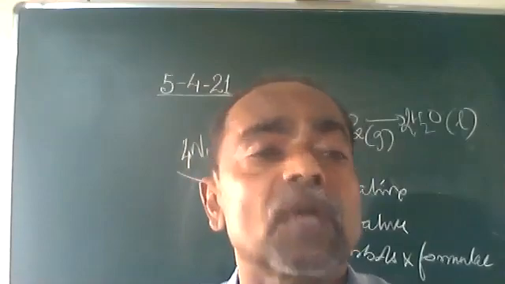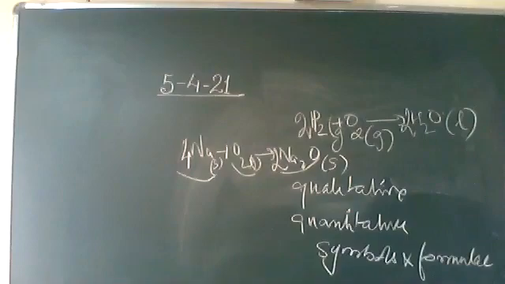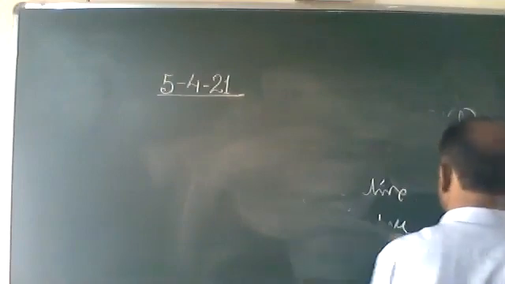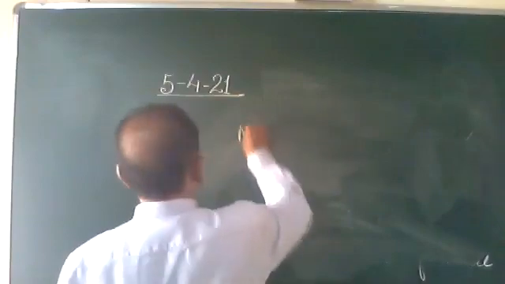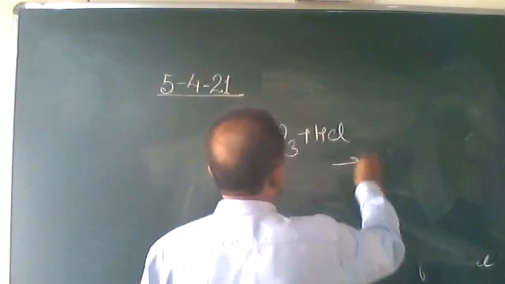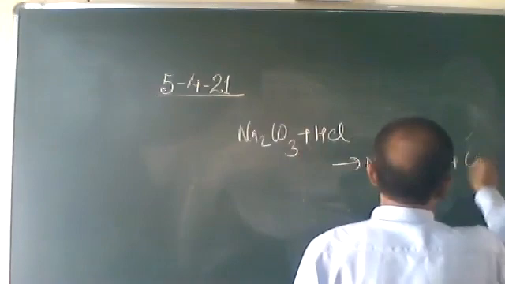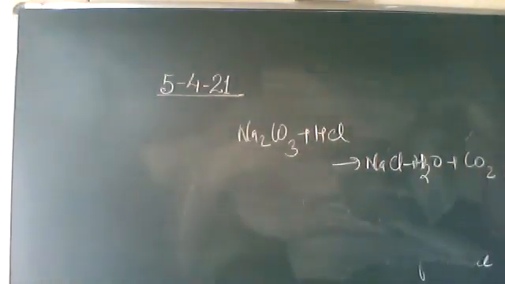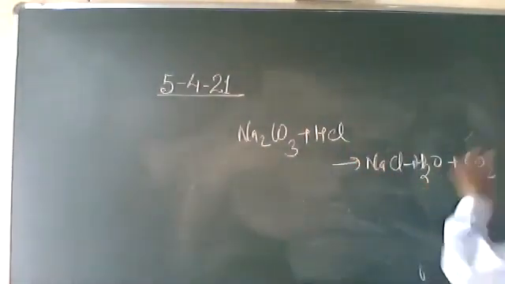For example, sodium carbonate is reacted with HCl, then we get NaCl plus H2O plus carbon dioxide gas. Sodium carbonate, when reacted with HCl, gives sodium chloride, water and carbon dioxide.